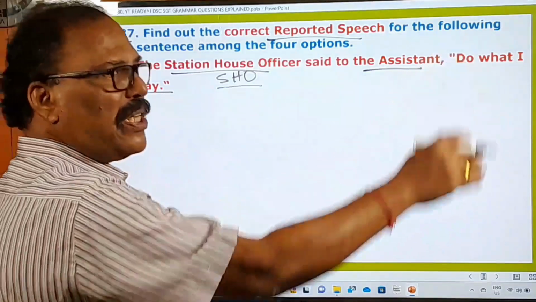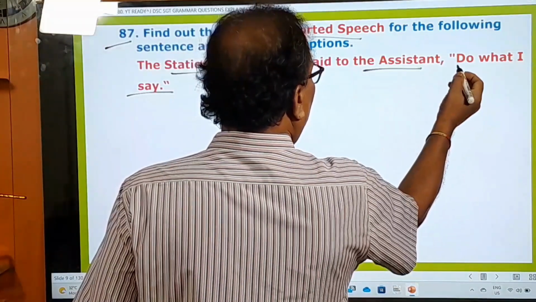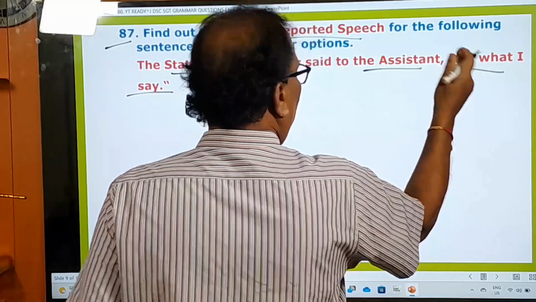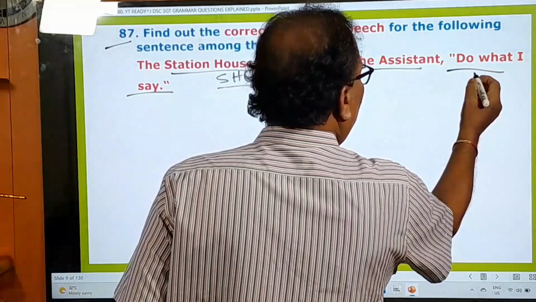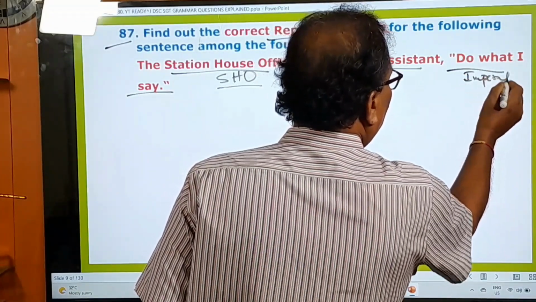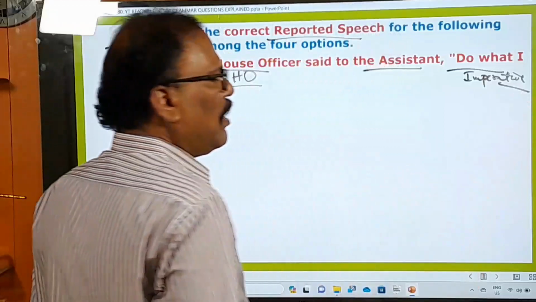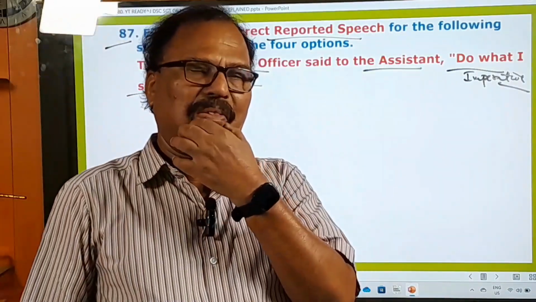So here, if you have observed, the direct speech means whatever is put in the inverted commas. And this is an imperative sentence. Let me give you some idea about an imperative sentence. What is an imperative sentence?